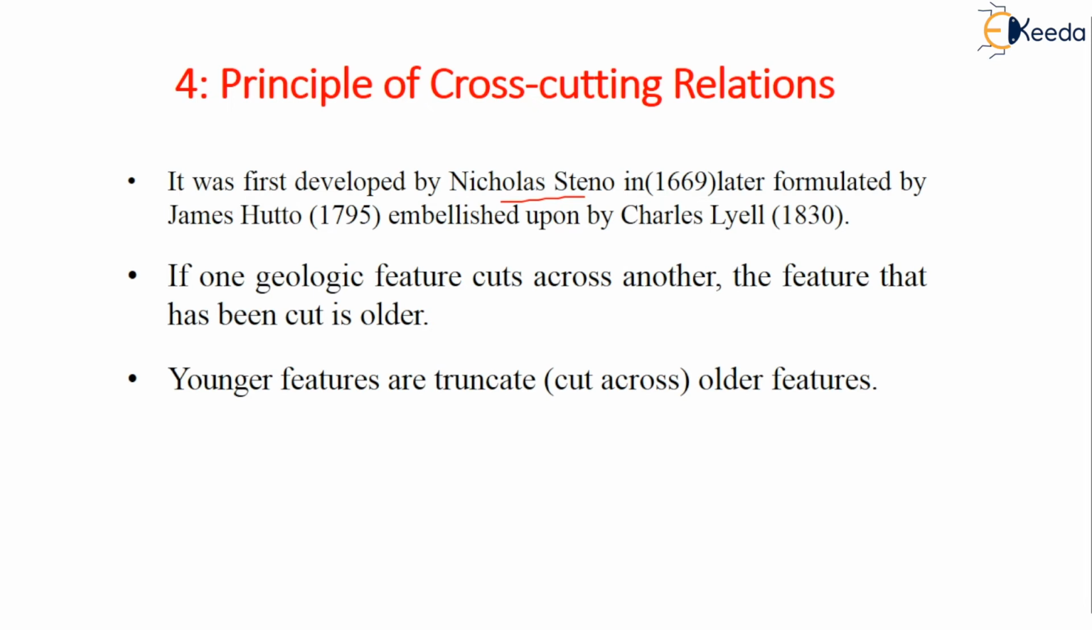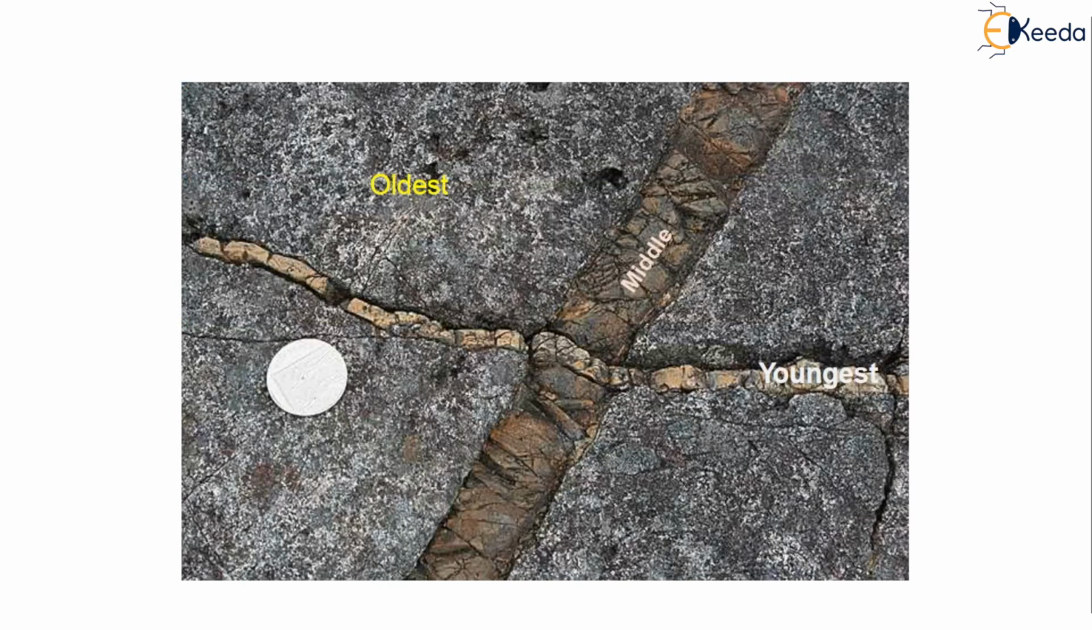Younger features truncate, or cut across, the older features, because those older features are already present. Now the new or younger features are cutting or truncating. For example, a sequence of sedimentary rocks which are cut by a basalt dike. So we know that these layers had to be present before the intrusion of the dike, where the dike is younger than them. Okay, this is what happens. See, this is how it happens. The older ones are already present, and this is the younger one. They're cutting. Okay.